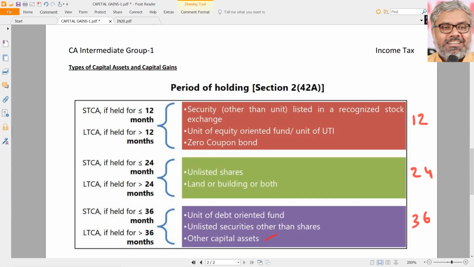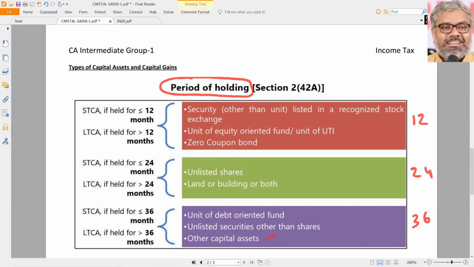In other words, if an asset is held for 36 months or less than 36 months, then it will be a short-term capital asset. If an asset is held for more than 36 months, it is called a long-term capital asset. This 36 months is called the period of holding. Before the assessee transferred this asset, for how many months had he held it?